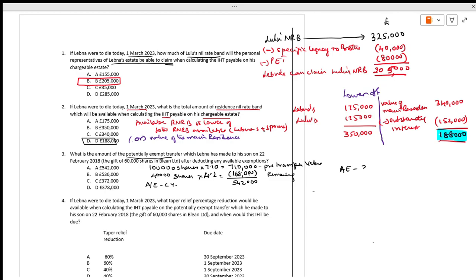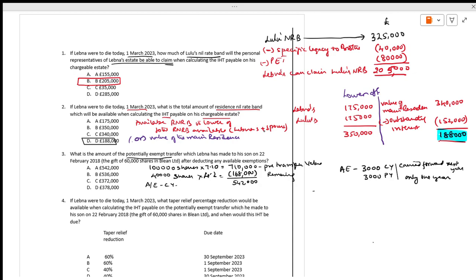Annual exemption is 3,000 for the current year and 3,000 for the previous year. What are the three conditions? It can be carried forward to next year. The second one: it is carried forward only for 1 year.